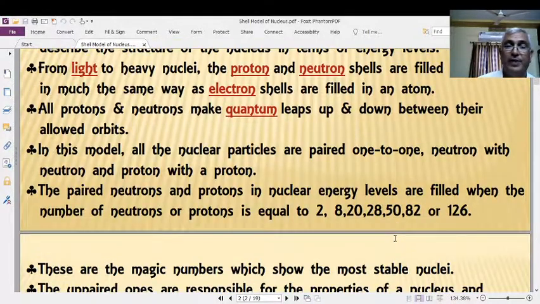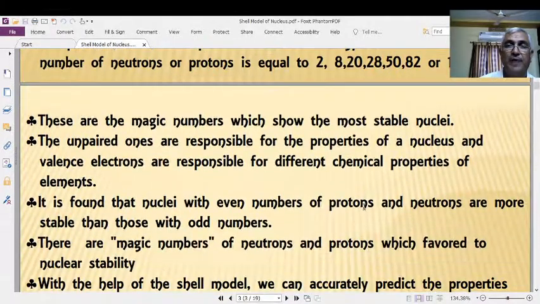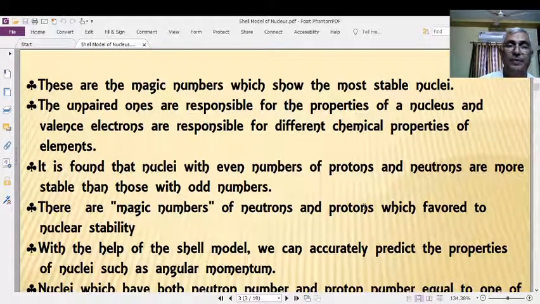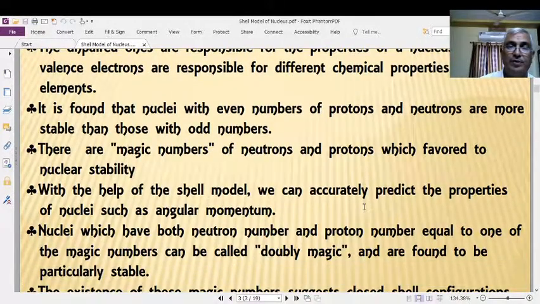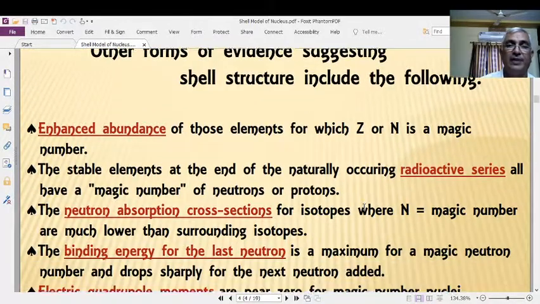This is about magic numbers, as I discussed previously. I am slowly scrolling, depending upon your interest. You can have this also. By static mode, you can observe all these things.